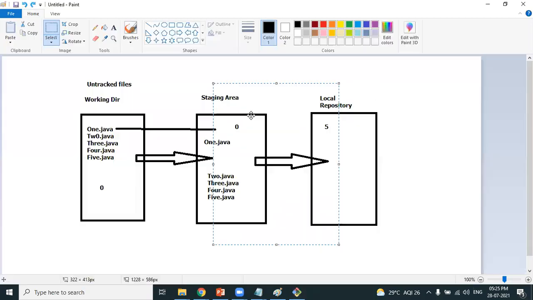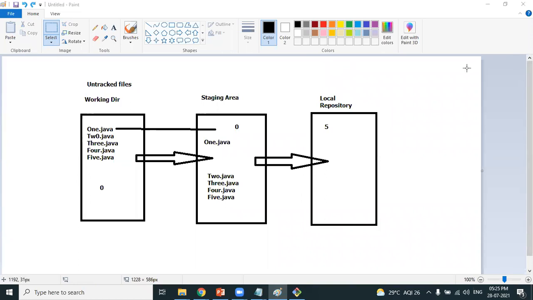Very clear, sir. And finally, all the files which are available in the staging area should be moved forward to the local repository. There is no filtration between the staging area and the local repository. Filtration is only available from the working directory to the staging area. Whatever files are available in the staging area should be moved into the local repository. Clear, Rajesh? Yeah, it's very clear, sir.